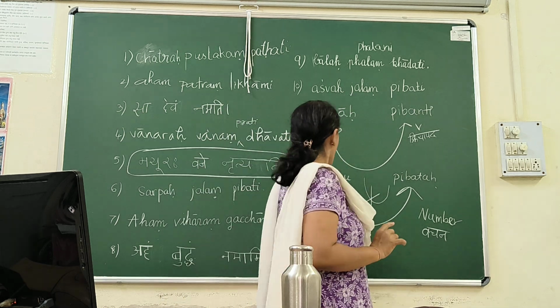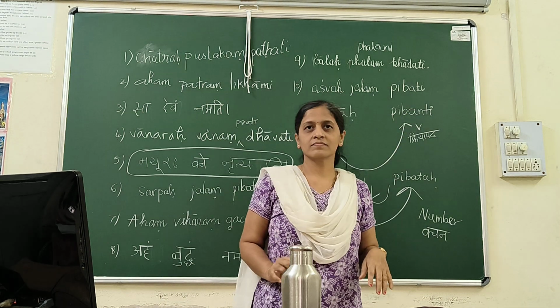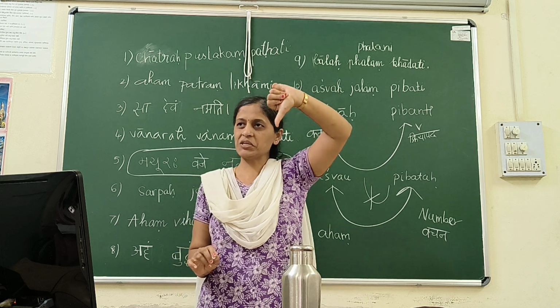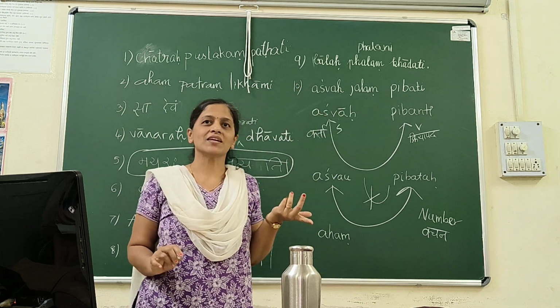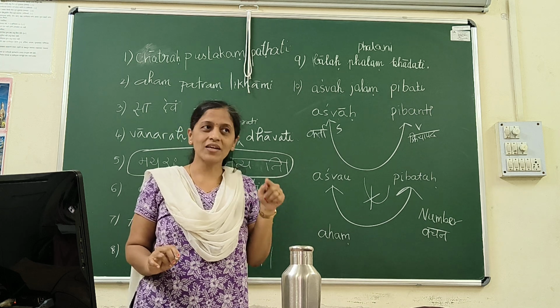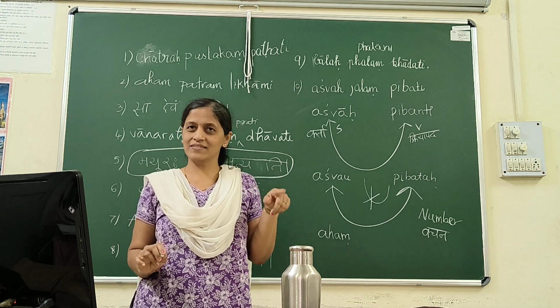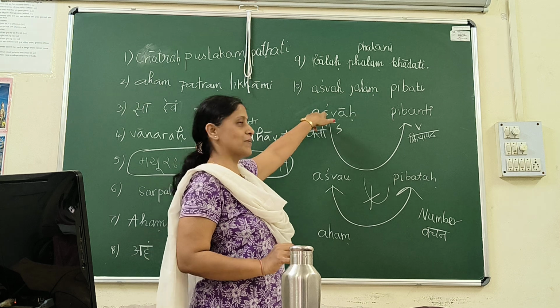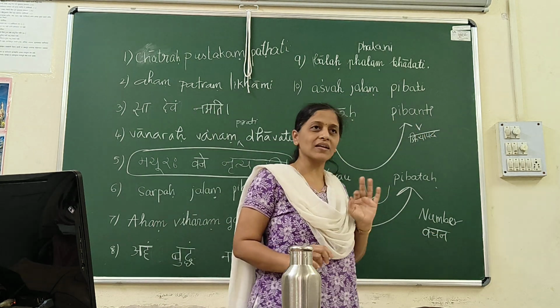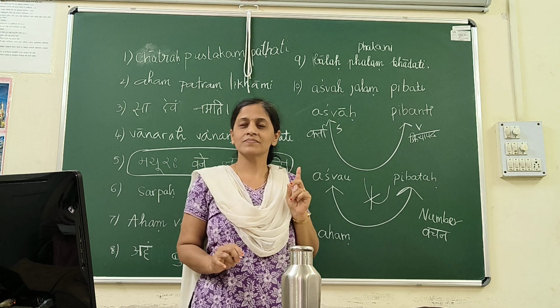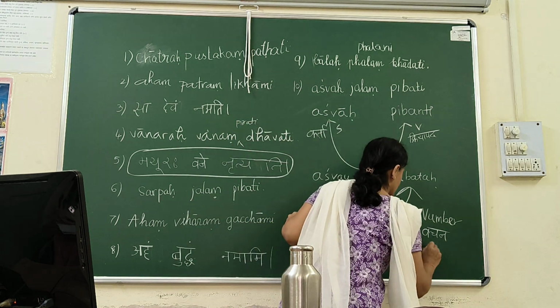Isn't it? Can I say aham jalam pibati? Aham jalam pibati? Wrong. What is correct? Pibami. So again we found that there is a relation in subject and verb, but now it is not number relation. It is which relation? Person relation.